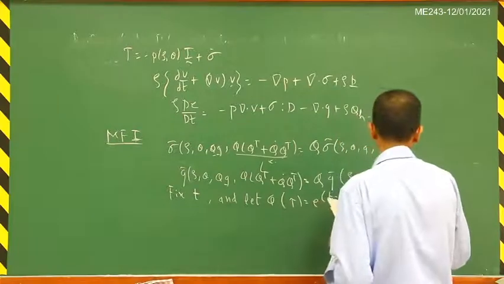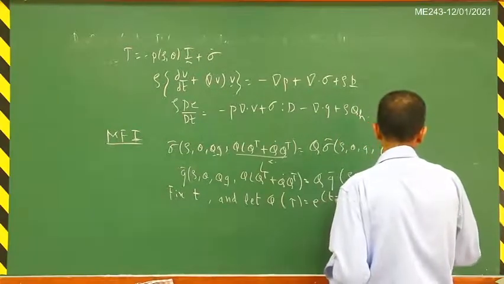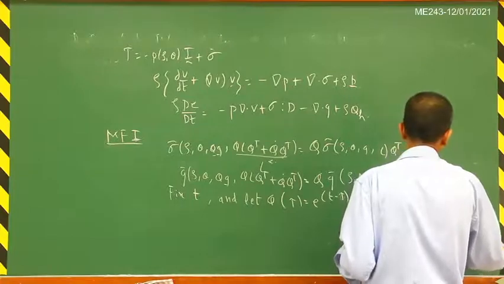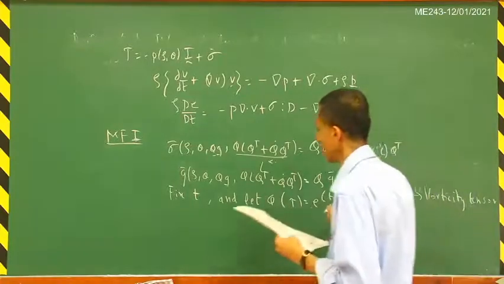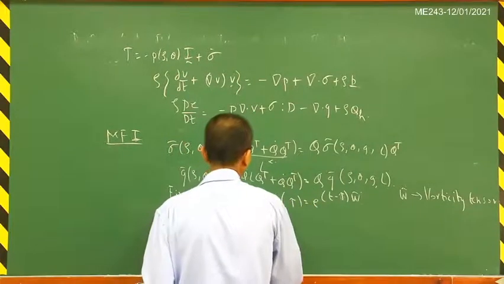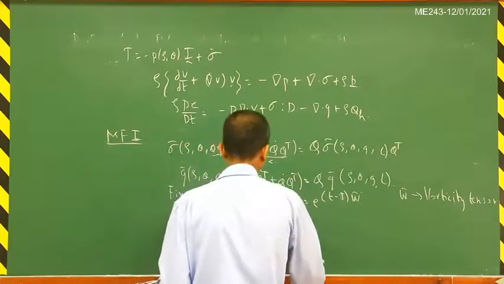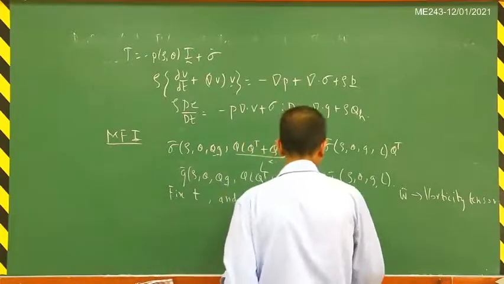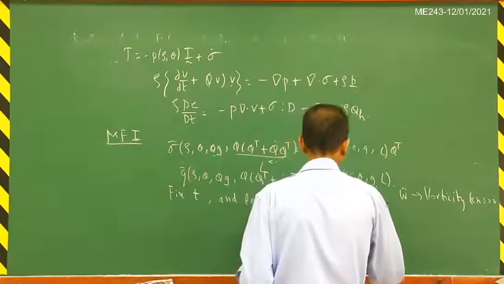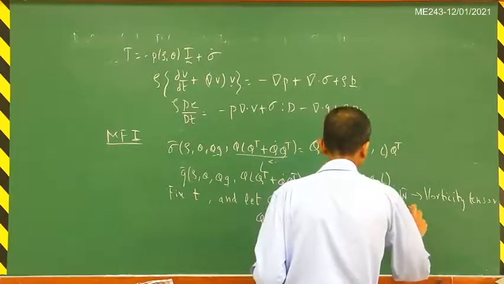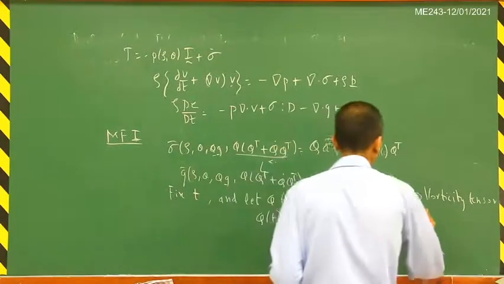Then Q evaluated at t will be equal to identity, and Q dot is equal to minus W tilde e raised to (t minus tau) times W tilde.